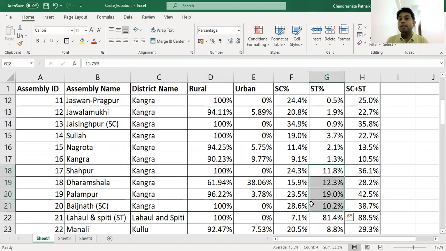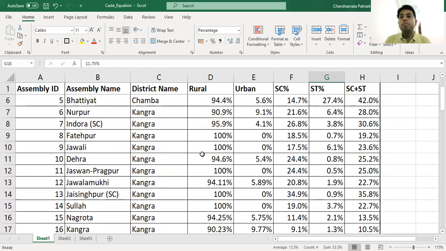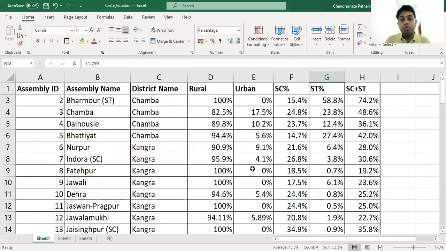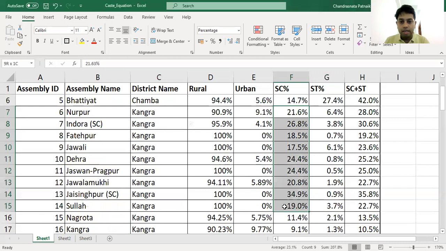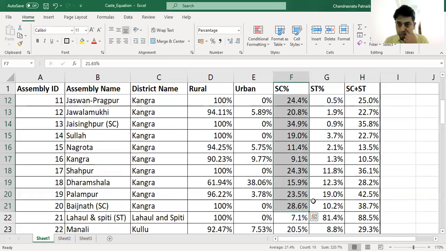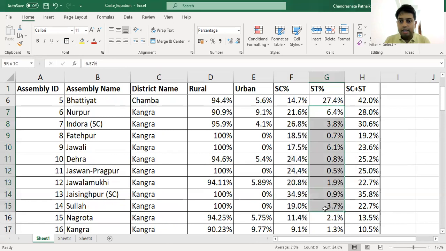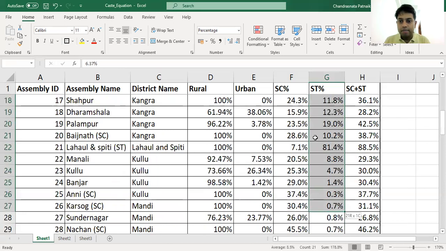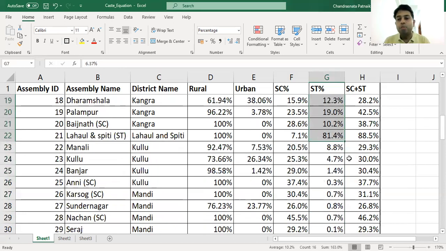So once again, in this area the Gaddi community people are there. And in Kangra, the OBC population is very significant. Himachal's 55% OBC population stays in Kangra. So these 15 constituencies are going to be very crucial. If we take the SC population average in Kangra, we're getting close to 21.4, and the ST population in Kangra is around 10.2%.